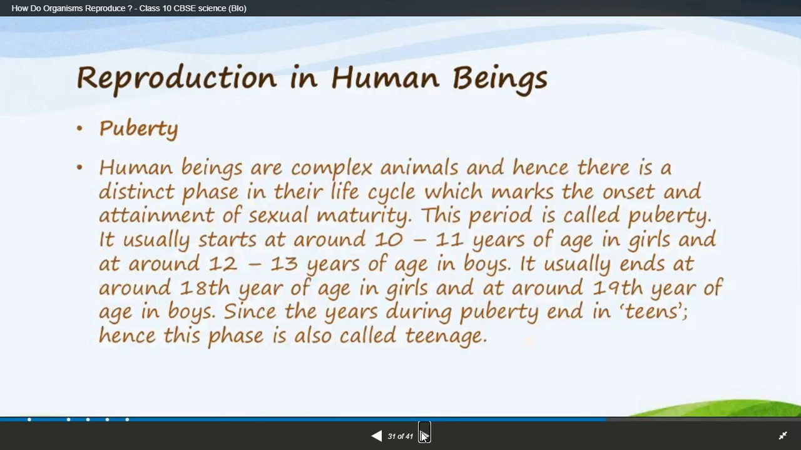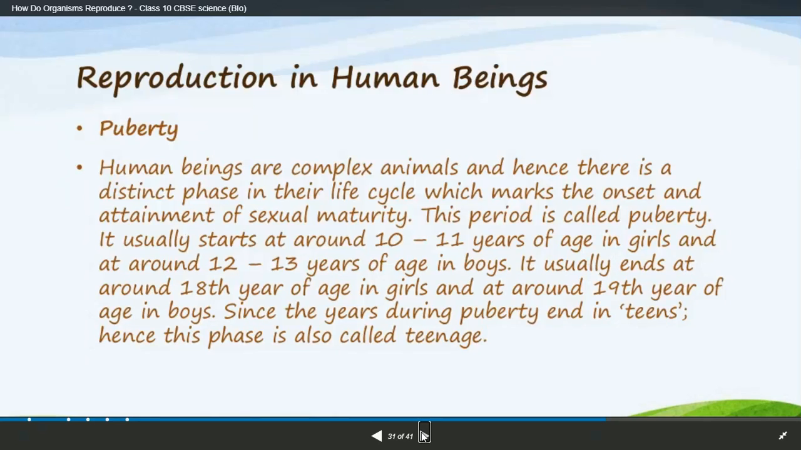Reproduction in human beings. We have completed half of the chapter, and the other half depends upon reproduction in human beings. Puberty. Human beings are complex animals, which we all know. Obviously, those who are listening to this video are also humans. Sexual maturity has distinct phases and onset, and this period is called puberty.